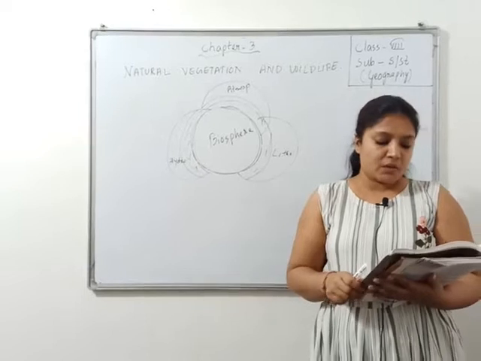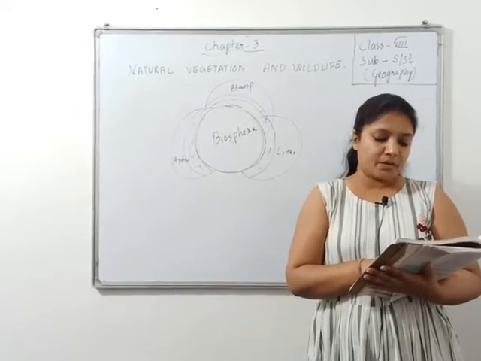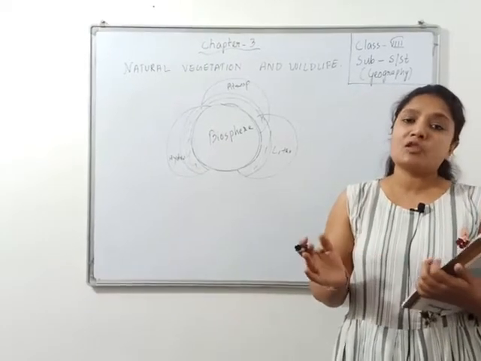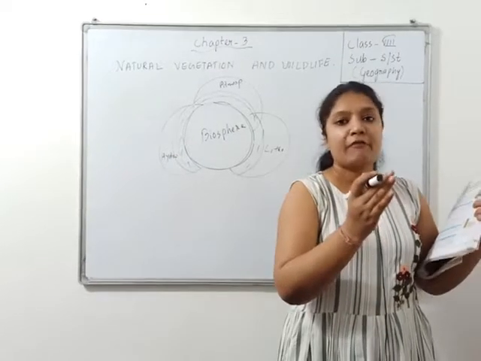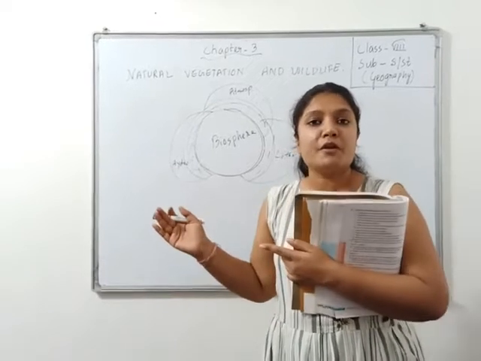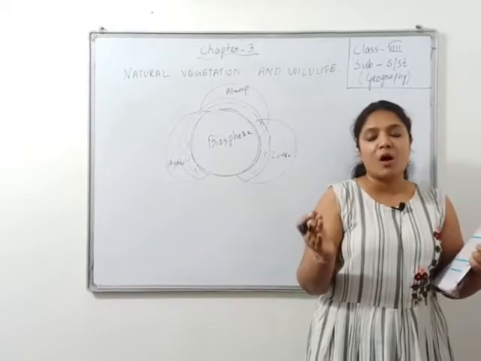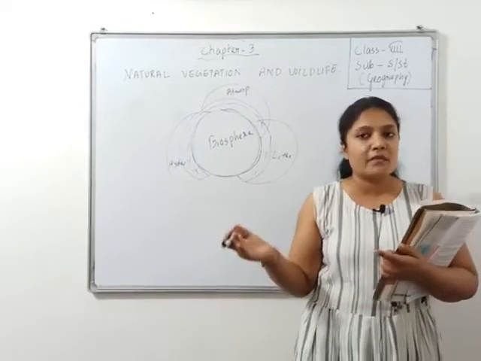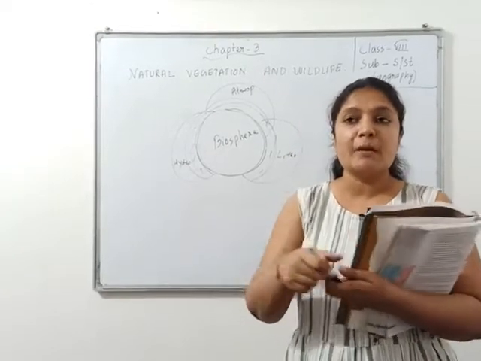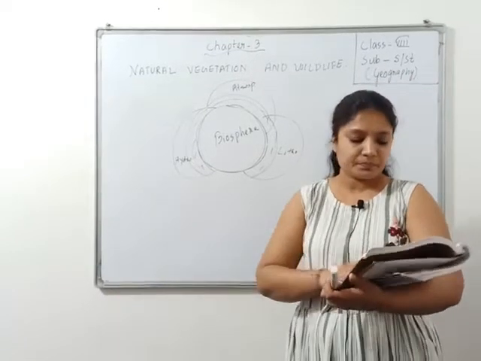The size of the ecosystem may vary from that of a pond to a whole ocean, or for that matter a rainforest. See, in a pond also you can find fish, in a river also you can find fish, or you can find fish in the ocean also. It depends upon what? The size, how much water the pond is holding, the river is holding, or the ocean is holding. Clear? This ecosystem may differ from size to size.